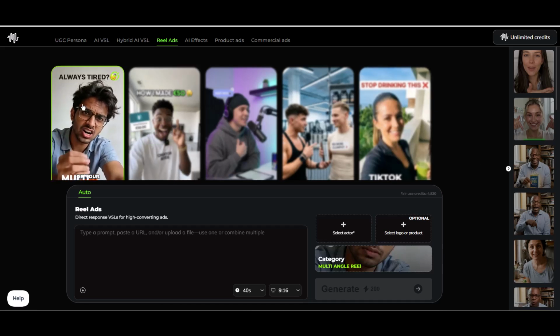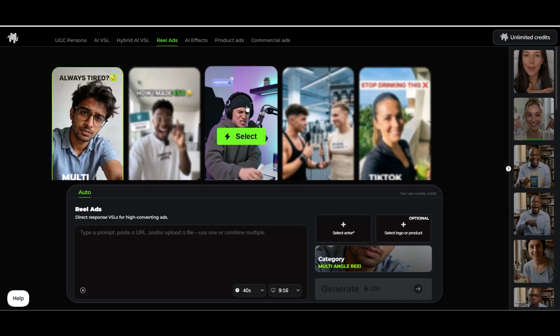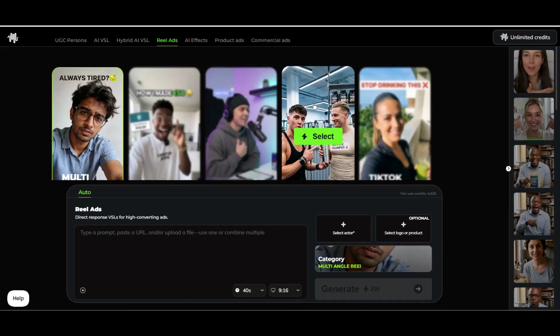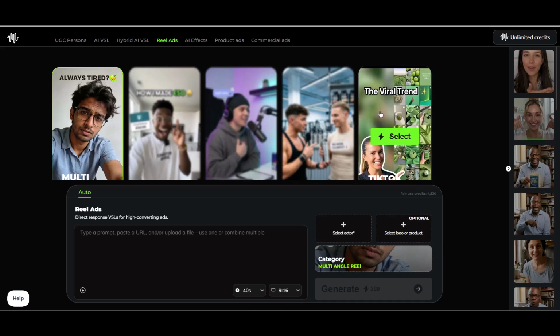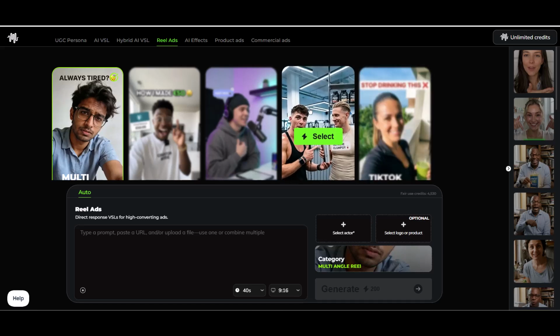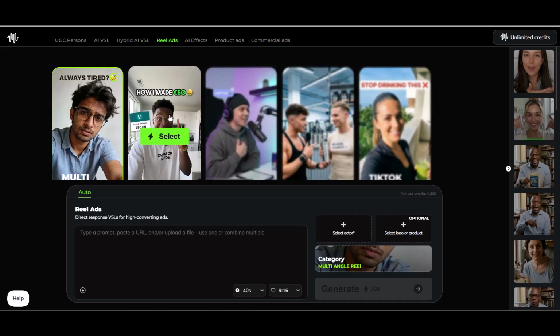Inside a video funnel, Reels are used to generate traffic, introduce the core problem, highlight a bold claim, or spark interest in your offer. They warm cold audiences fast. They build recognition when the same AI actor reappears later. And they move viewers from awareness to action, whether that's clicking, opting in, or watching your full VSL. Reels attract. The funnel converts. Let's take a closer look.